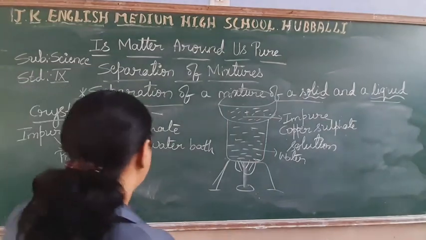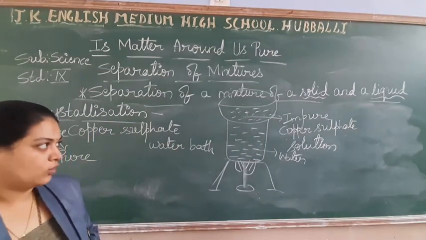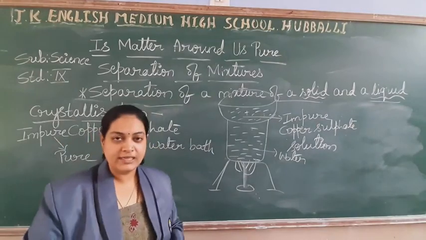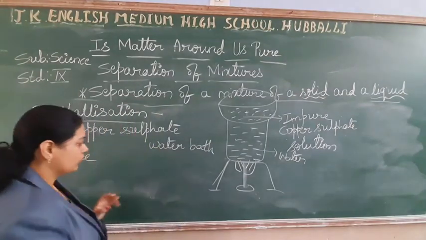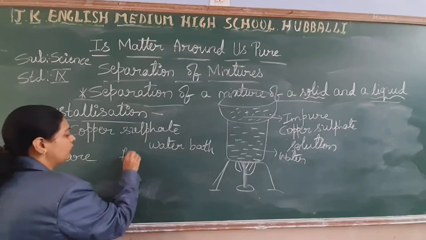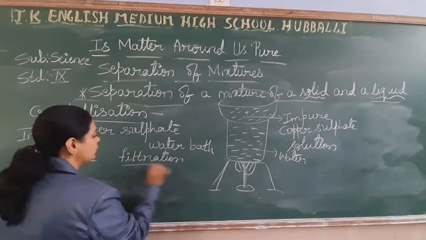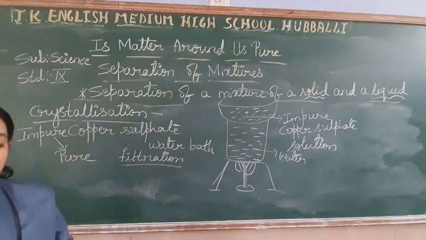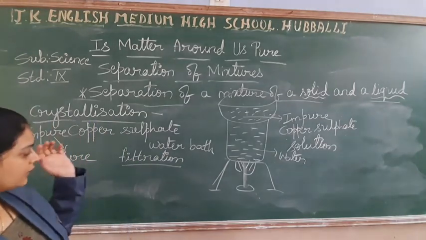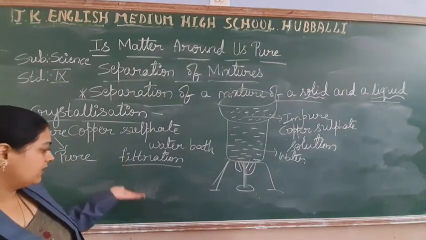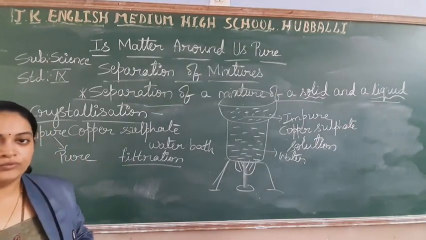Yes, okay, you have prepared the water bath and all. So first, that impure copper sulfate is there, no? Adding it with the water, first we will do the filtration, so that whatever impurities are there can be filtered. You know what filtration is, how we are going to do it with the help of filter paper.